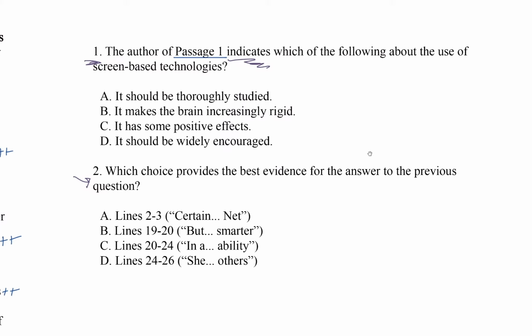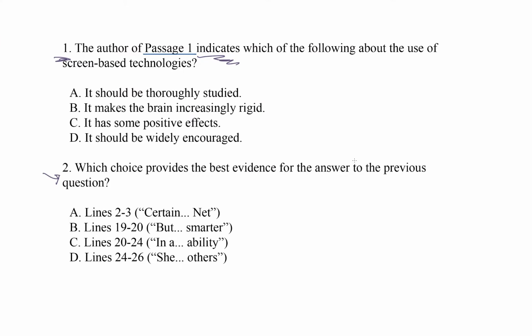Okay, let's take a look at these choices. So, the author indicates which of the following about the use of screen-based technologies. A, it should be thoroughly studied. Does the author say it should be thoroughly studied? Not sure. Let's move on. Choice B, it makes the brain increasingly rigid. Do they say that explicitly? The passage said that it changes our brains, maybe not always for the better, but I don't think rigidity was mentioned. Choice C, it has some positive effects.